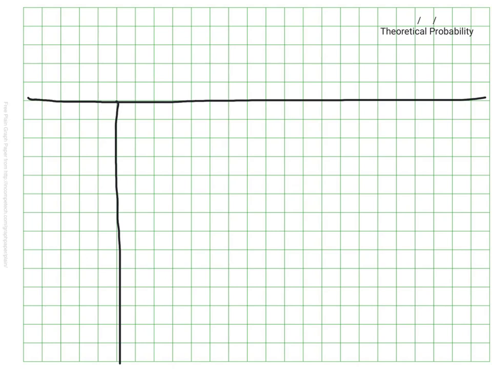This video is going to cover the topic of theoretical probability. Be sure the date and topic are at the top of your page. The essential question for this video is, what is theoretical probability and how do we represent it? Be sure that you have the essential question written down on every video for our class. The essential question needs to be recorded on every video you watch, so be sure at this time that you have recorded it. Be sure also that you give yourself time to watch and pause the video to take notes, as that's what we'll be looking at in class.